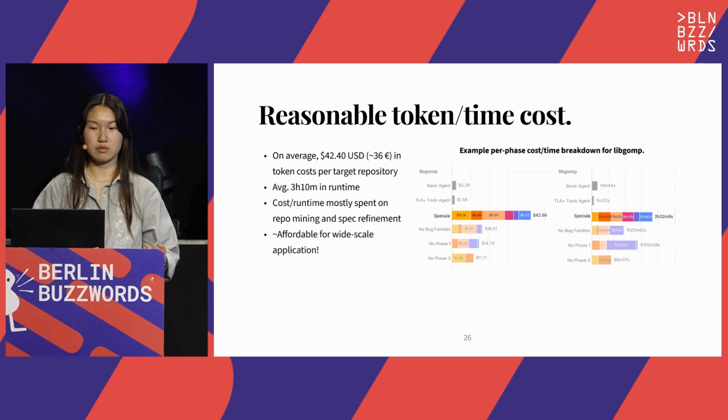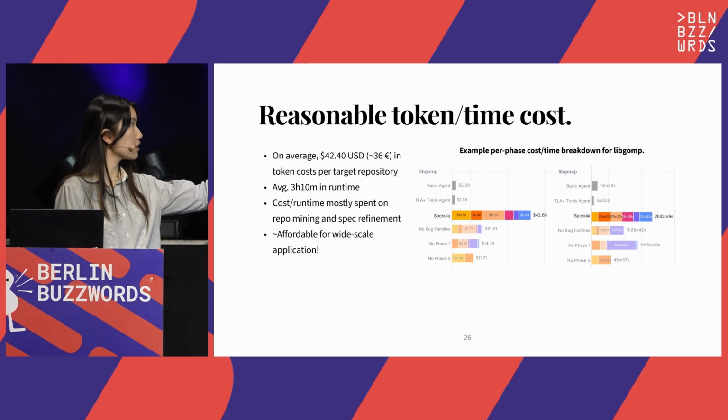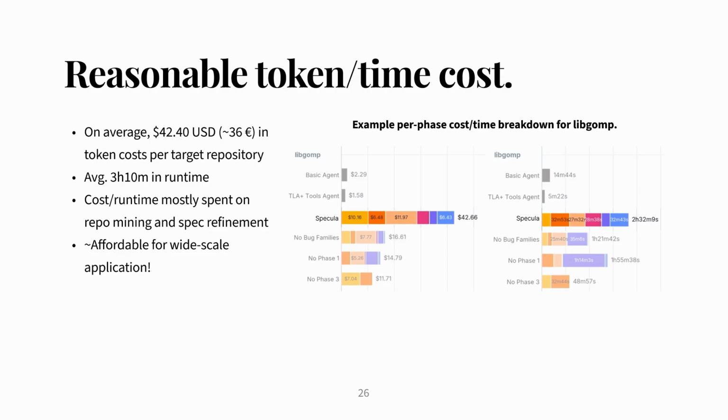Specula is also relatively affordable. So to run it on one repository, it's about $40 or 36 euros of token cost alone. And it takes about 3 hours per project to run. The graph here on the right shows a breakdown of costs for several variants of Specula on this libgomp project that I've shown. So notice that most of the token cost and the runtime is actually spent in repository mining and the spec refinement, and not the actual spec generation.